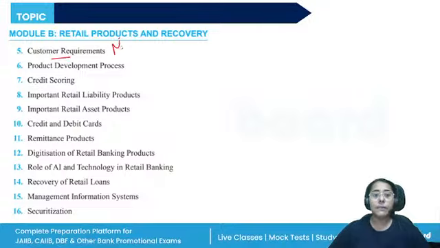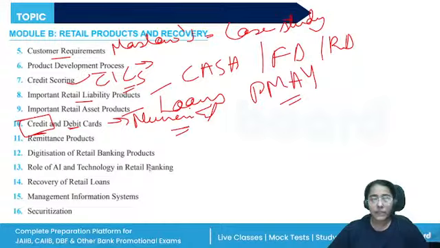The credit and debit cards, again, like I said, the numerical part from credit card is very, very important. We are going to practice all of these numericals. We have the remittance products, so NEFT, RTGS, NECS, the different categories of ECS, then NACH.